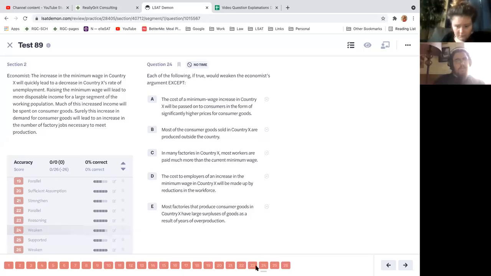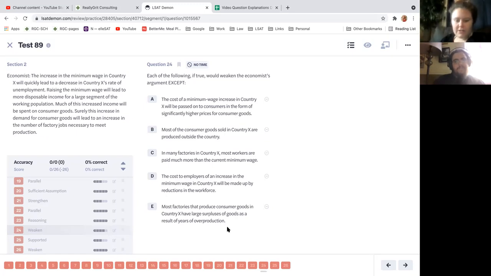So the economist is saying the increase in the minimum wage in country X will quickly lead to a decrease in country X's rate of unemployment. Raising the minimum wage will lead to more disposable income for a large segment of the working population. Much of this increased income will be spent on consumer goods, and surely this increase in demand for consumer goods will lead to an increase in the number of factory jobs necessary to meet production. Then it's asking, each of the following, if true, would weaken the economist's argument except.